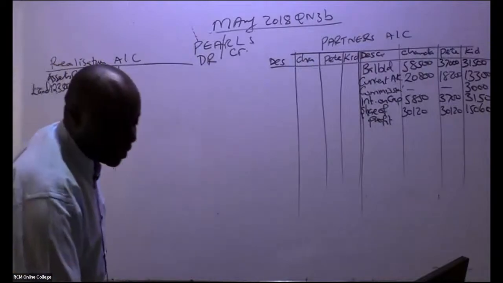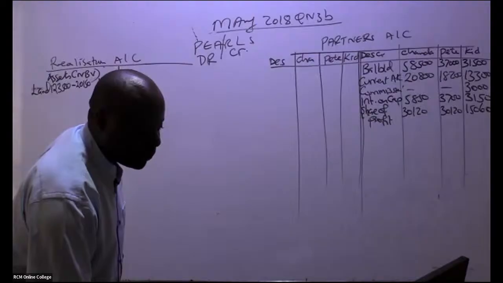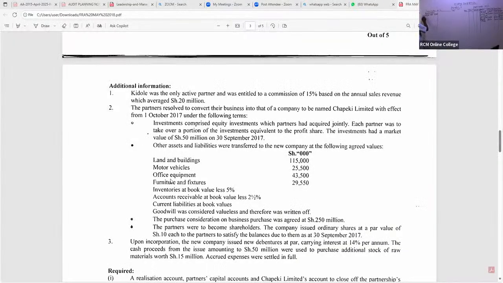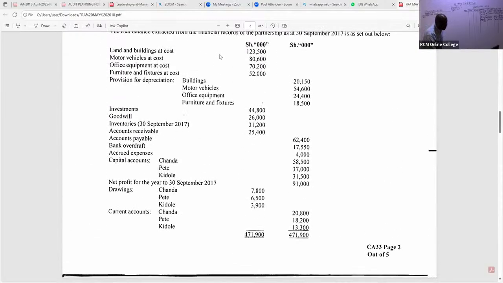The next one that was taken to the new company, my good students, is motor vehicles. So go back to the net book value. The cost that we have for motor vehicles is 80,600. Are you able to see the depreciation of motor vehicles?